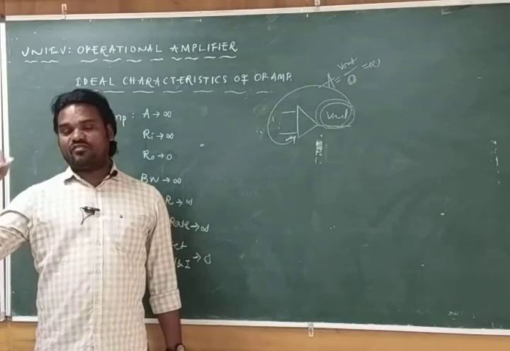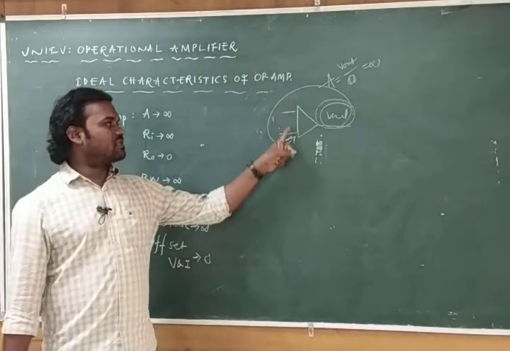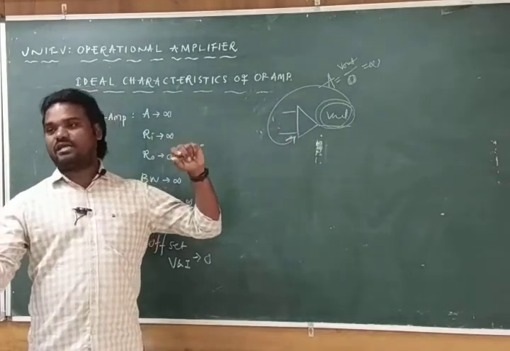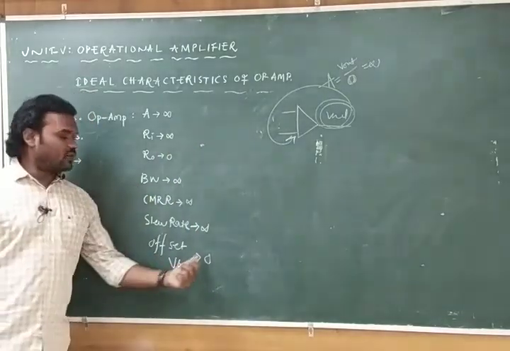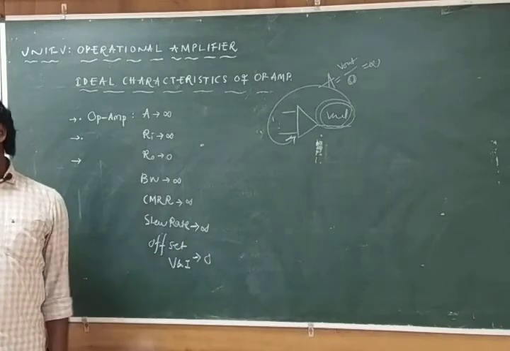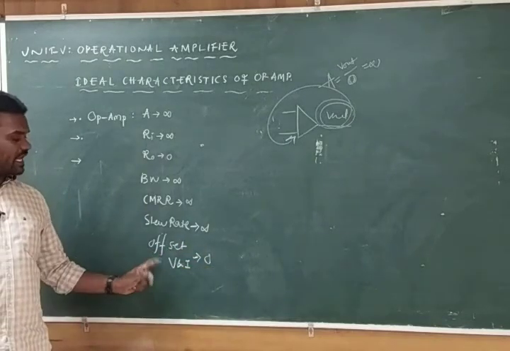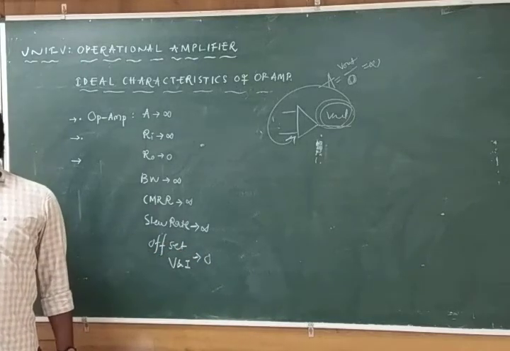In the practical condition there may be some tolerance, so we have to add something at the input side, but in ideal cases we need not add anything. What are the offset voltages? 0. What is the offset current? 0. No need to add anything at the input side.